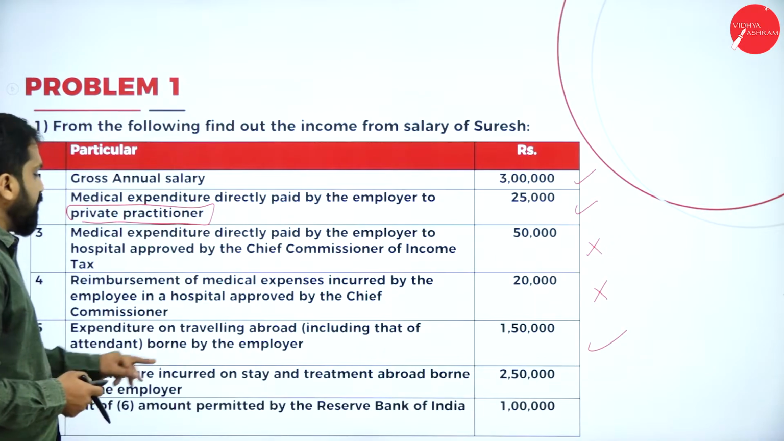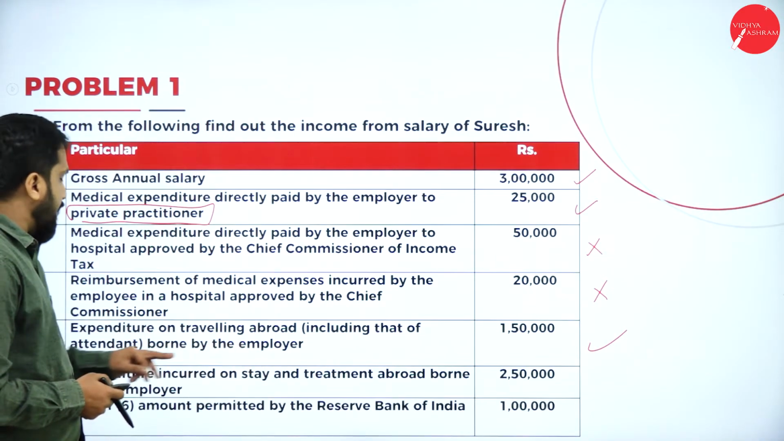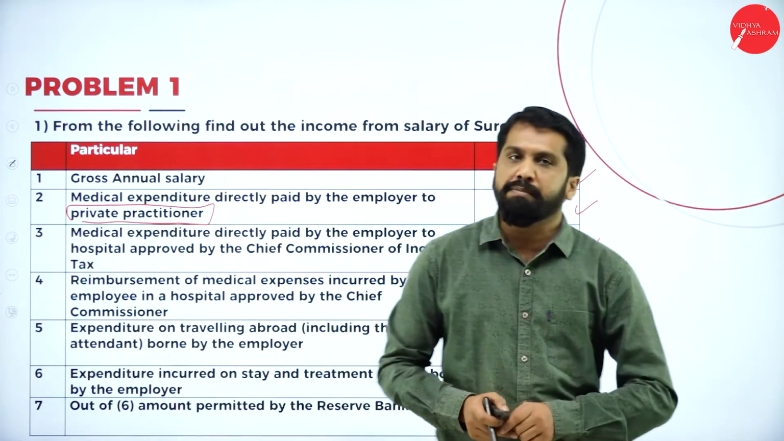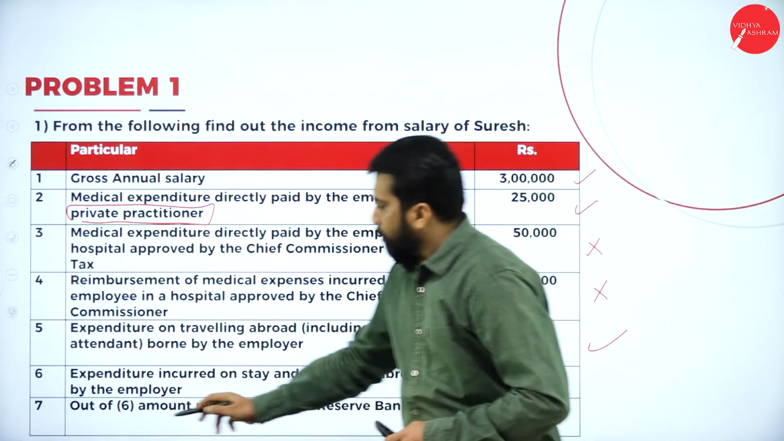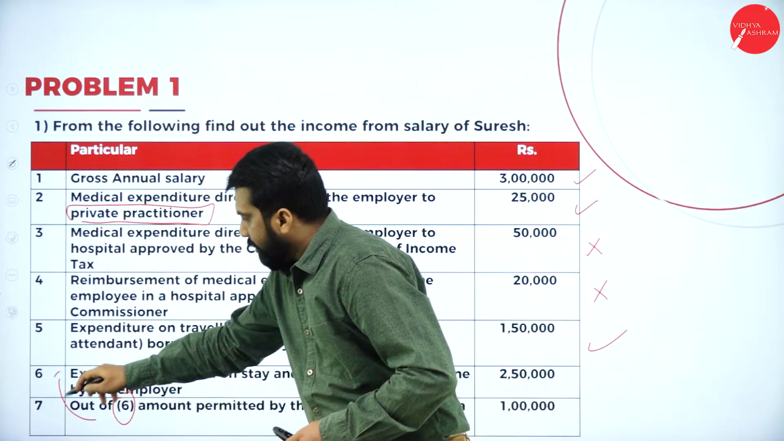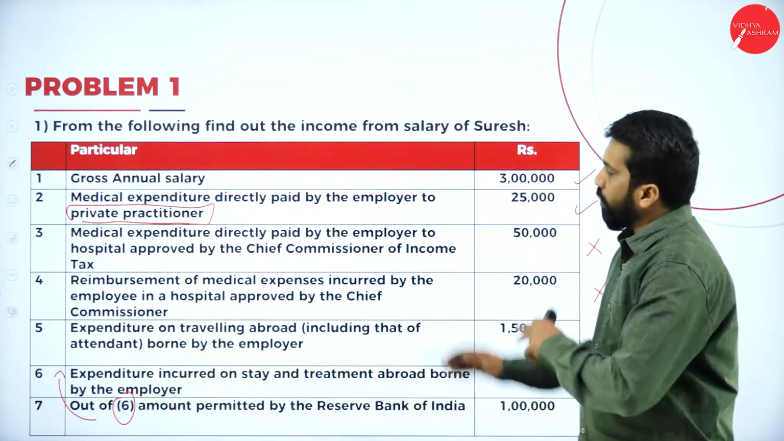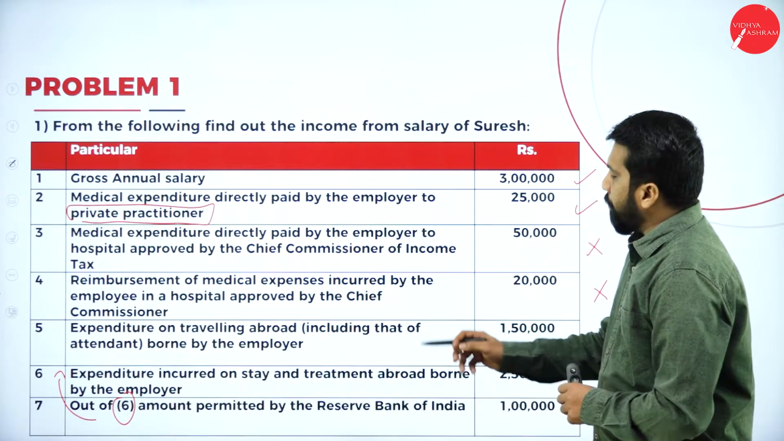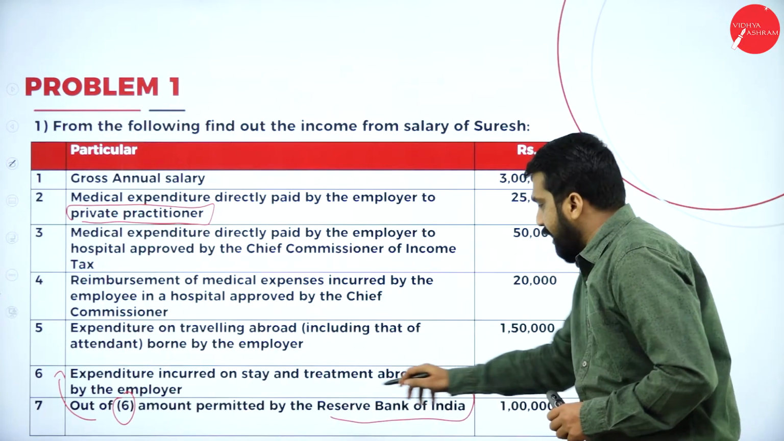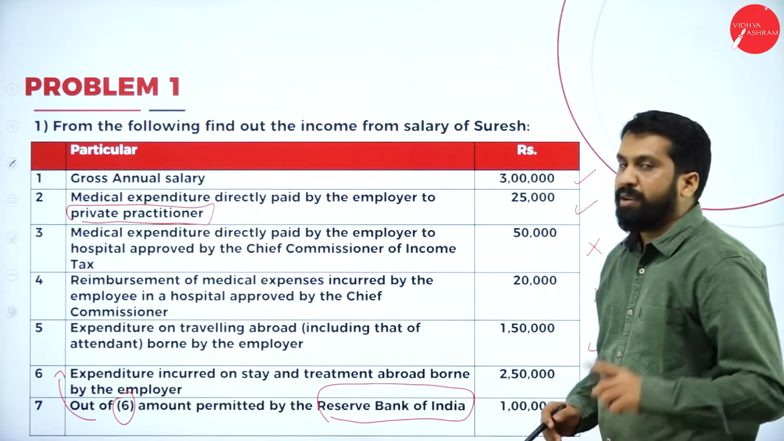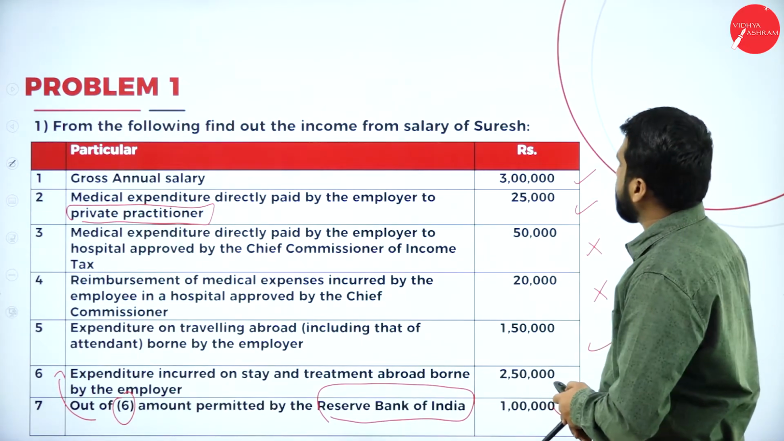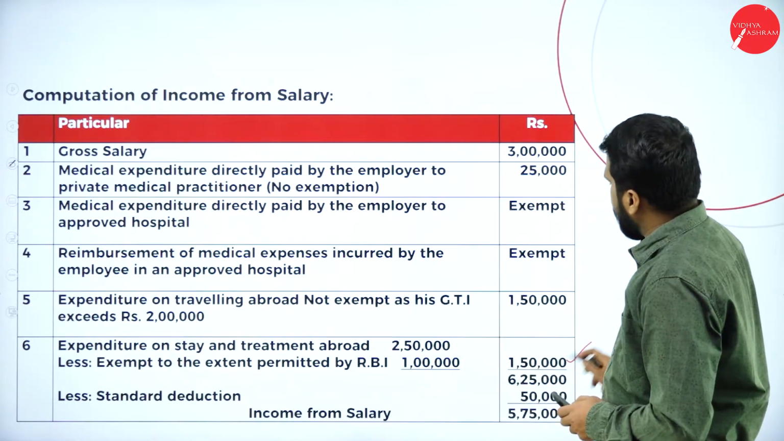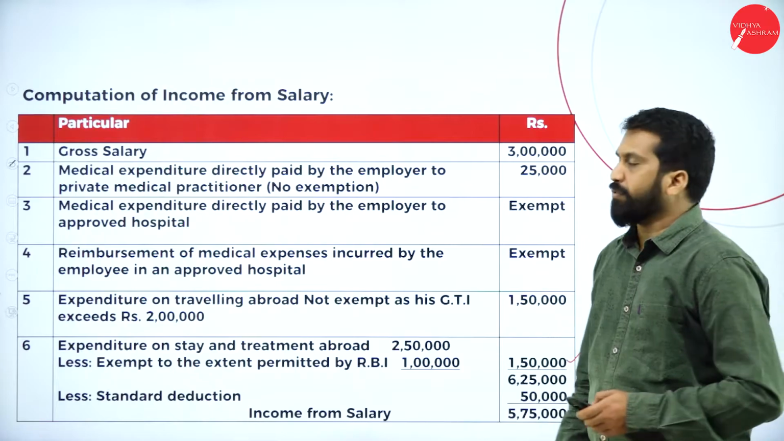Now, expenditure incurred on stay and treatment abroad borne by the employer. What is the expenditure? 2 lakh 50. But they have given one more, out of 6, means this one, sixth one. Not all 6, only sixth one. Out of 6, amount permitted by RBI. How much amount permitted by RBI? 1 lakh. Now, 2 lakh 50 minus 1 lakh, you will get 1 lakh 50.